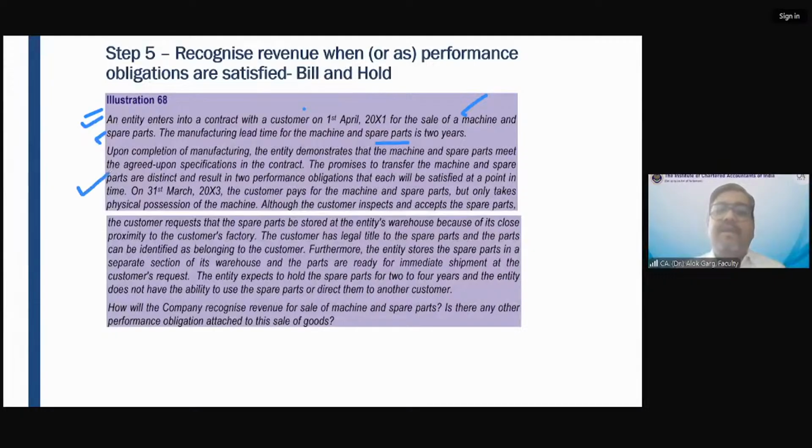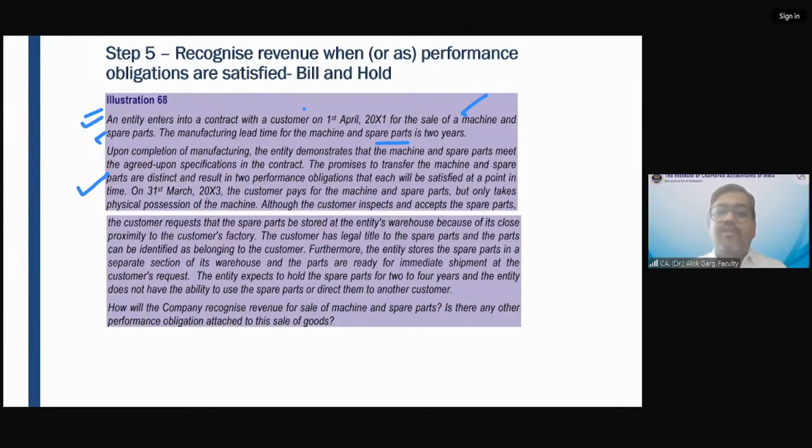Upon completion of manufacturing, the entity demonstrates that the machine and spare parts meet the agreed-upon specification in the contract. The promises to transfer the machine and spare parts are distinct and result in two performance obligations that each will be satisfied at a point in time. Machine is a separate performance obligation, spare part is a separate performance obligation, and revenue has to be recognized at a point in time.